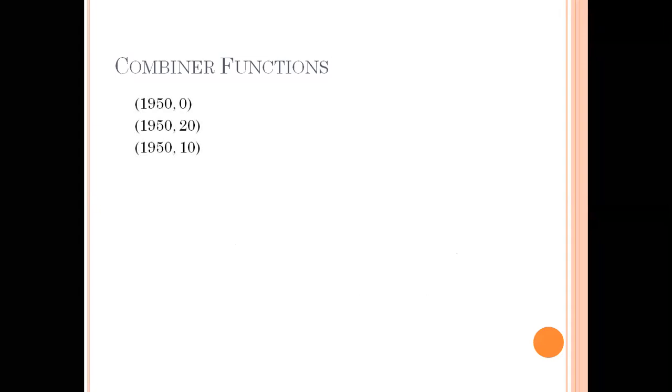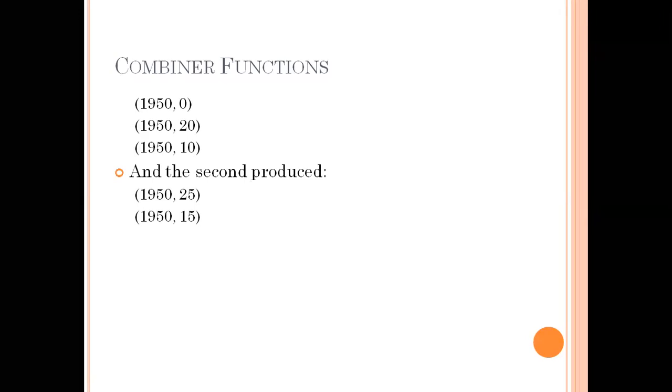This is one split: 1950 10, 1950 20 and 1950 10. So these 3 are one split, meaning these 3 are coming from one cluster. You can consider that we are going to take these values from one cluster. And you can consider another cluster, which may produce 1950 25 and 1950 15.